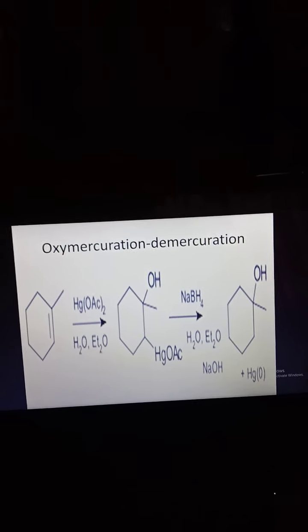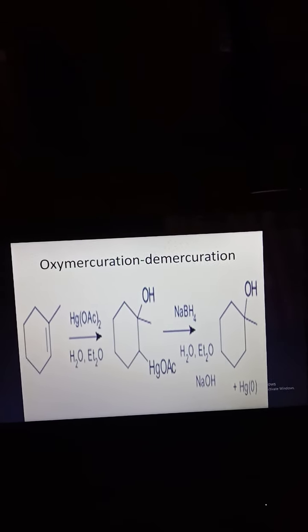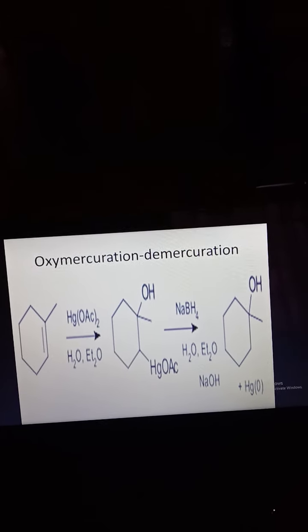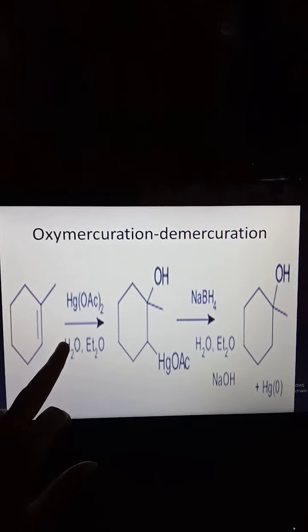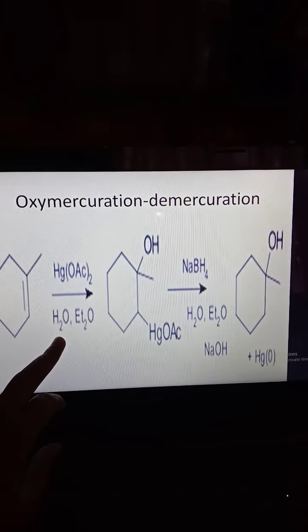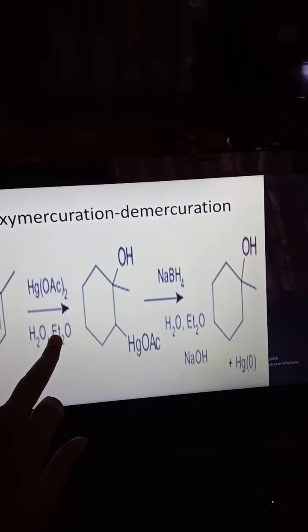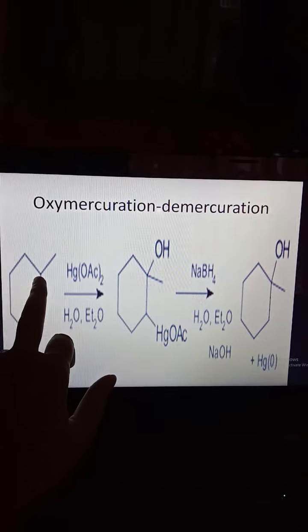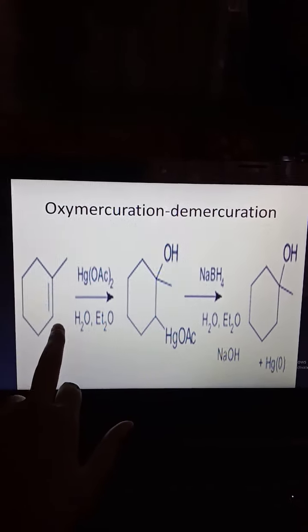Oxymercuration and demercuration is a formation. In this reaction we can add a mercury group as well as remove the mercury group. That's why it is known as oxymercuration and demercuration. Consider an alkene undergoing reaction with Hg(OAc)2 in the presence of water as well as Et2O, Et for ethyl. The alkene can be converted, with OH here or OH here.